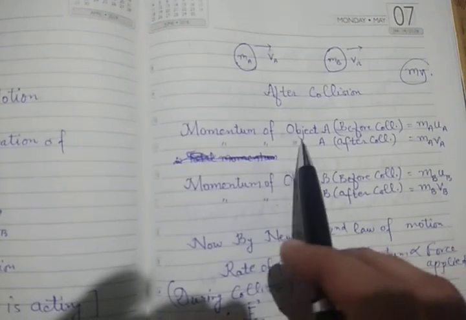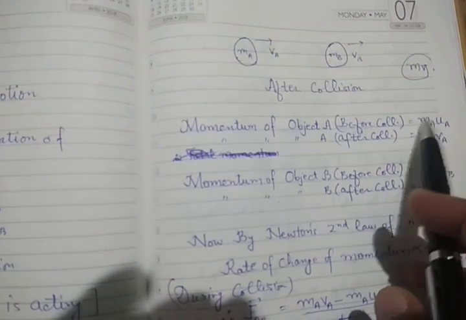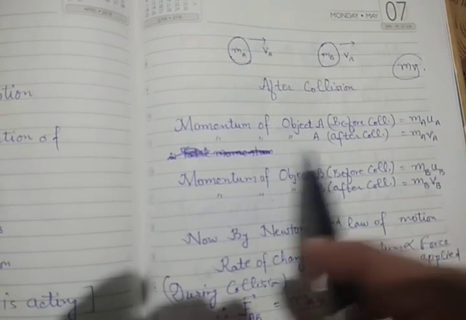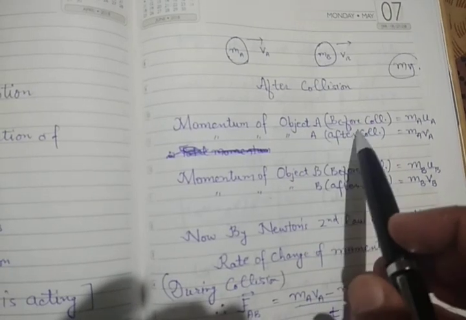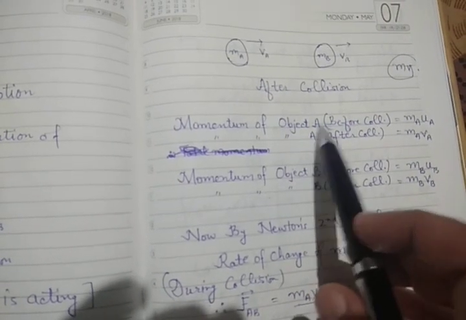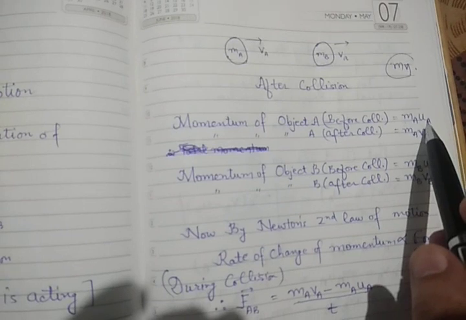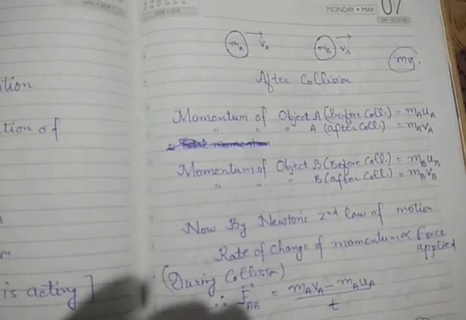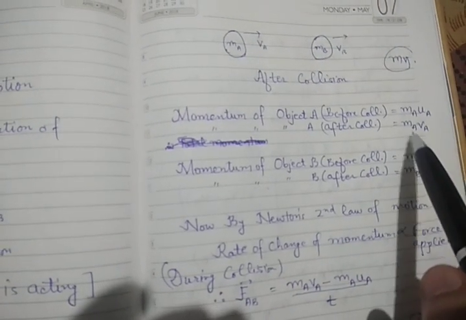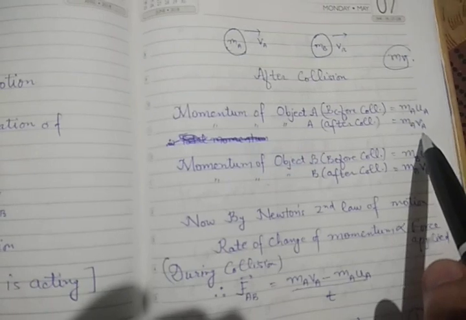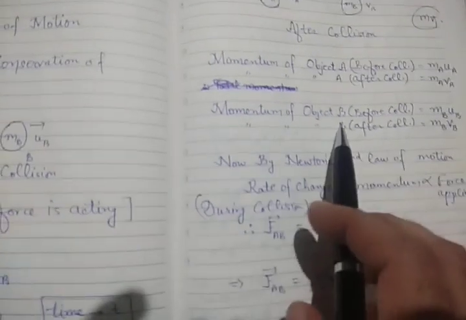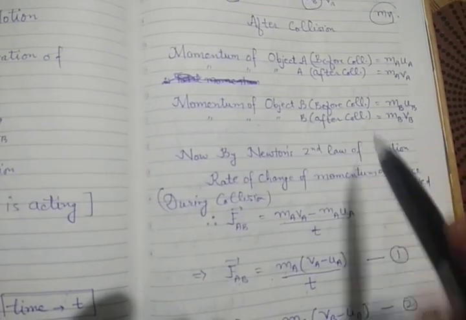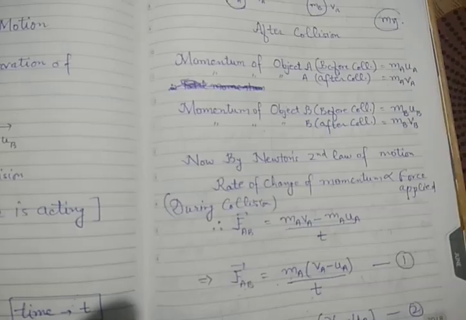Now we know that momentum of an object is mass into its velocity. So mass into velocity is the momentum of the object. Before the collision the momentum of object A is mass into the initial velocity of object A. And after collision, as there is a change in the velocity, the momentum will also change. It will be mass into the final velocity of the object. Similarly for object B, before collision the momentum will be mass into initial velocity, and after collision the momentum will be mass into final velocity.